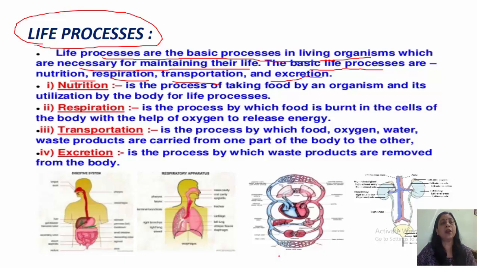It is also necessary, and we are going to study it in detail in the next chapter, but it is only responsible for the continuation of generation. If reproduction doesn't occur within an individual, he or she will not die. मरेंगे नहीं वो. So the processes without which we would die or not be able to survive are known as life processes. There are 4 main basic life processes.